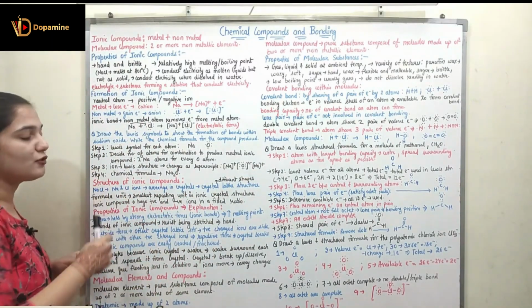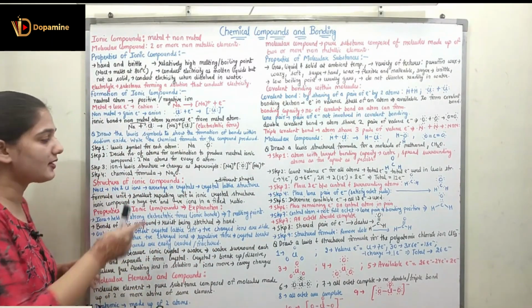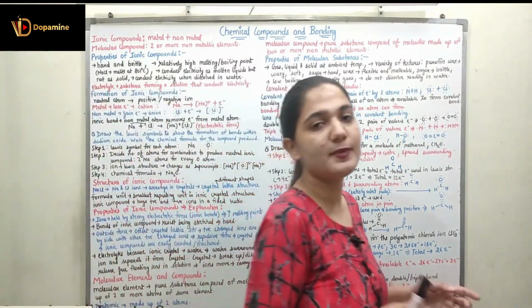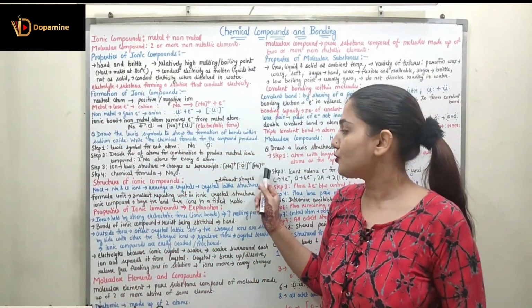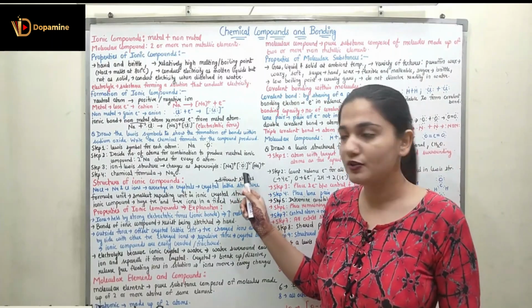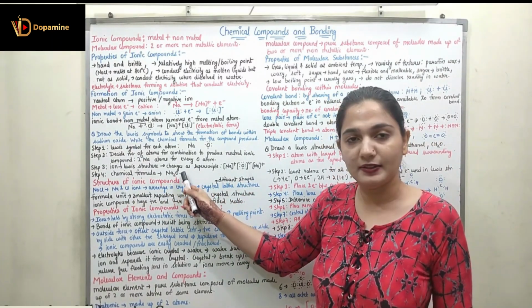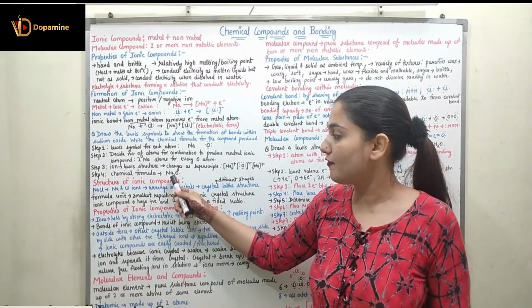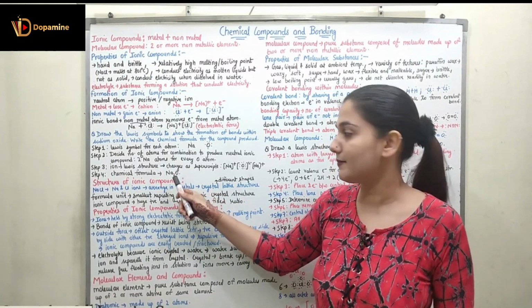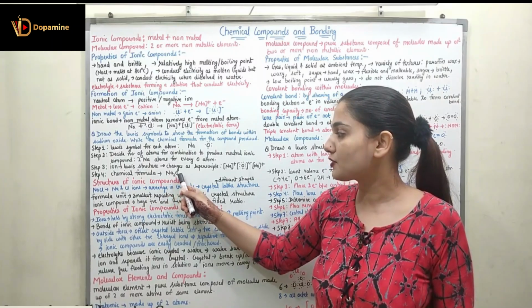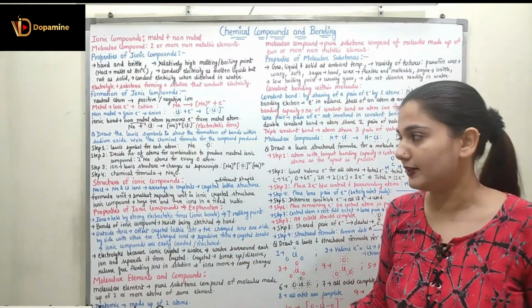Coming to step 4. In step 4 we write the chemical formula, which is Na2O, right? In this manner, because we have 2 sodium atoms combining with 1 oxygen, we write the metal first, after that we write the non-metal, and the number of metal and non-metal atoms combined. So 2 sodium atoms are represented by Na2 and 1 oxygen is represented by O only.